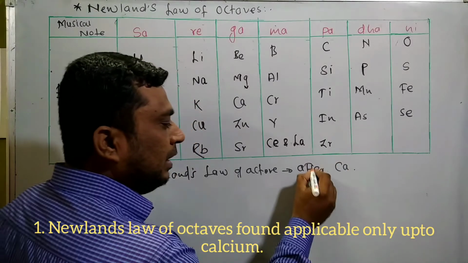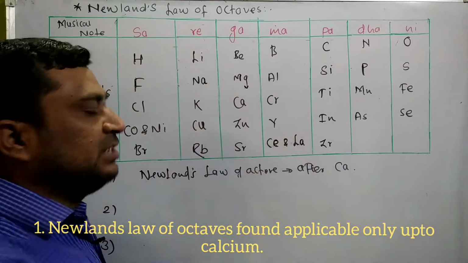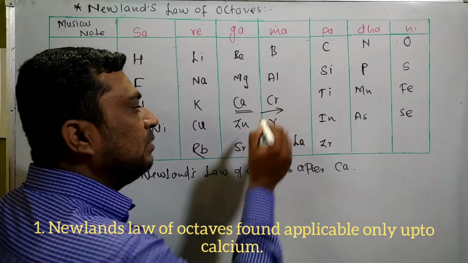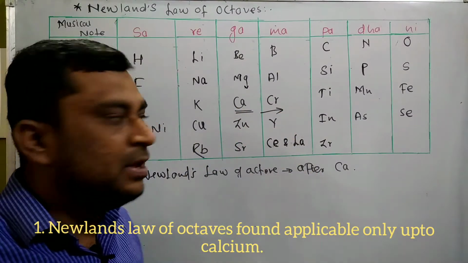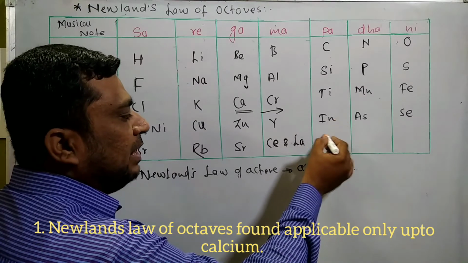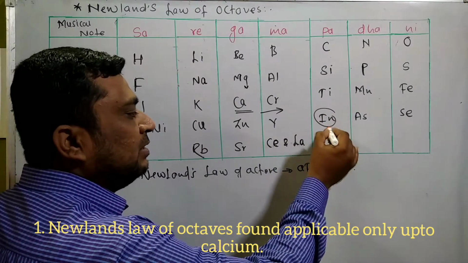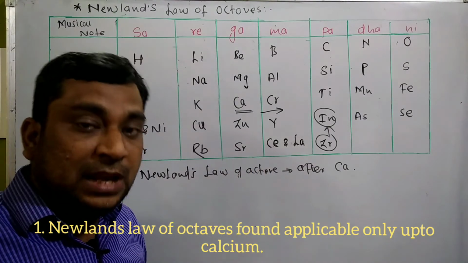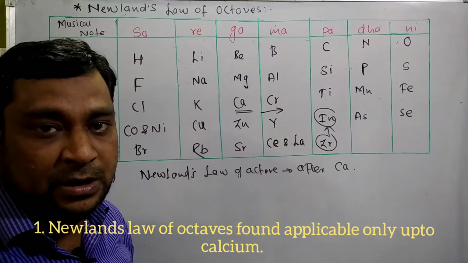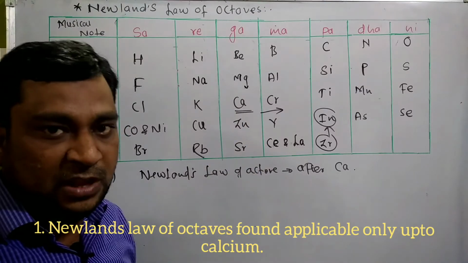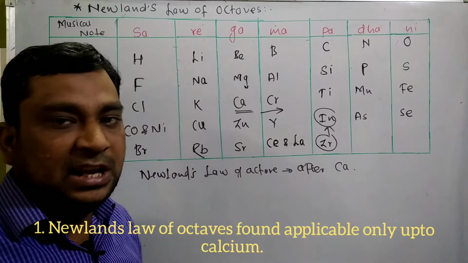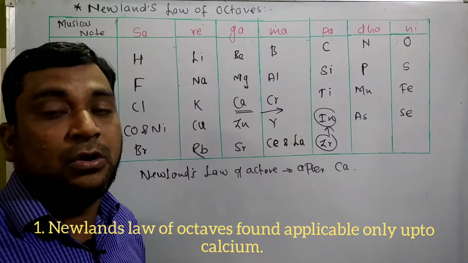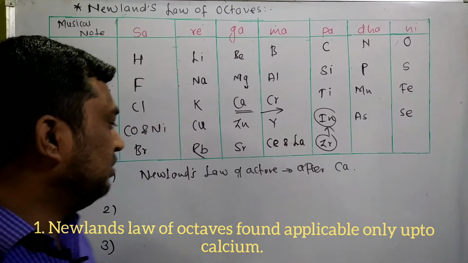What does this mean? If you observe this table, this is the place of calcium, and after calcium onwards, every 8th element does not possess properties similar to the first. At that time, 56 elements were known. Out of that, the law is obeyed only up to calcium. What about the remaining elements if they did not obey? How can you accept that law worldwide? It is not possible. So this is the first drawback.